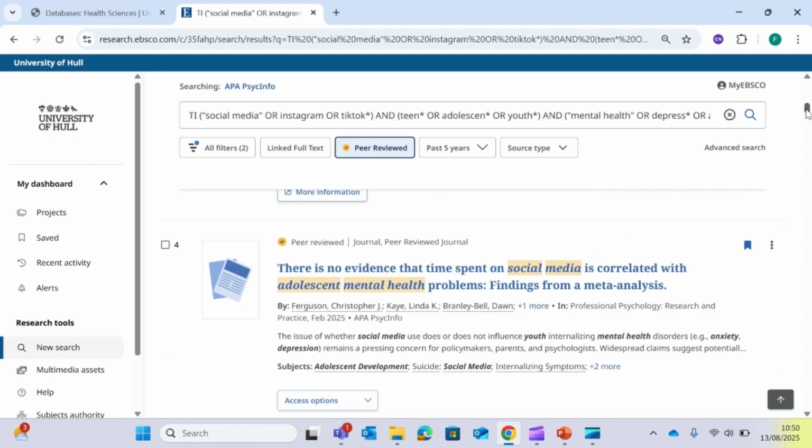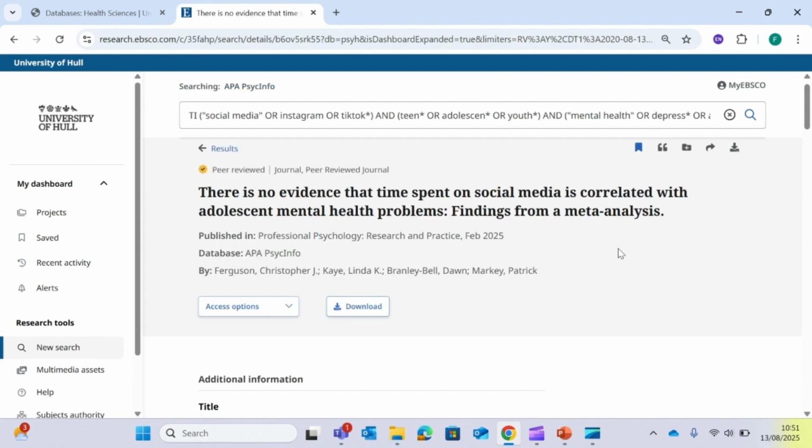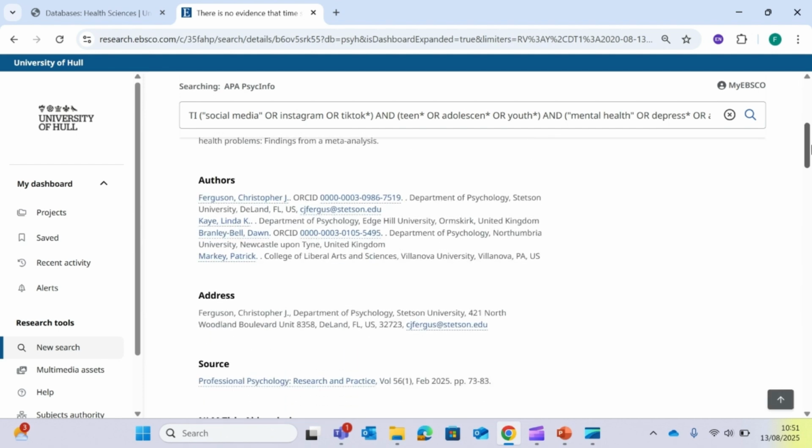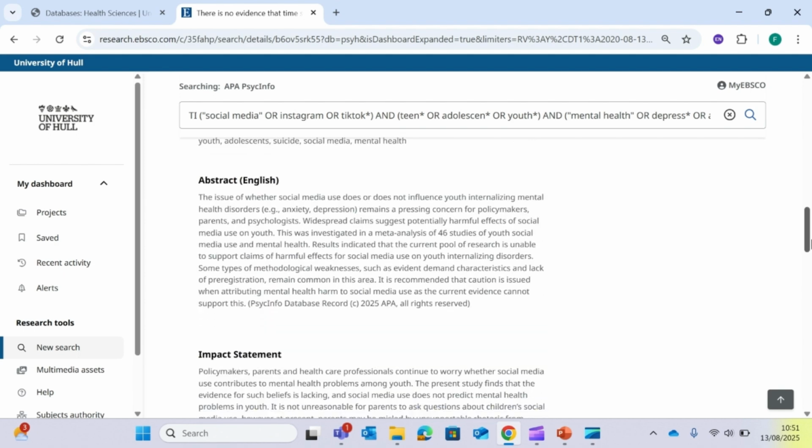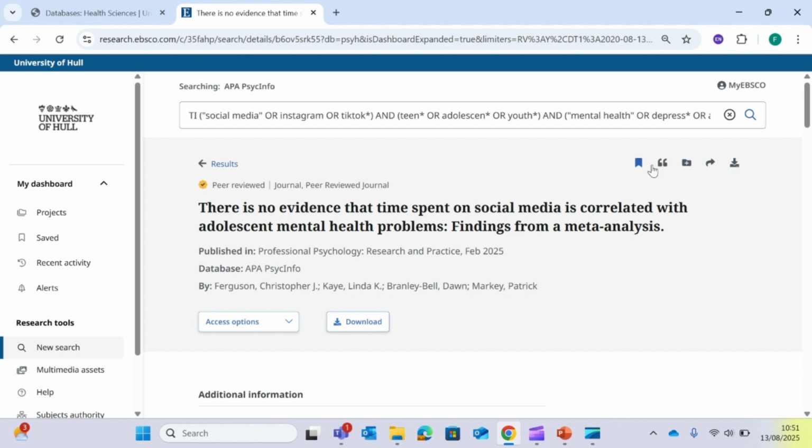When browsing through, if there are any you're interested in, we can click on the title and we can get the title of the article, the journal that it's published in, the authors, the volume, part and pages for your reference, and we can get the abstract or the summary. We have additional options up here as well if we want to see how to cite it, add it to folders and download.